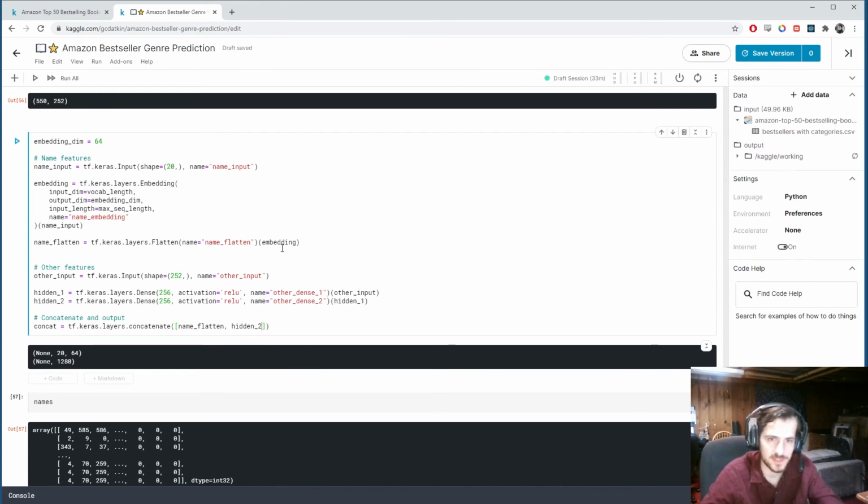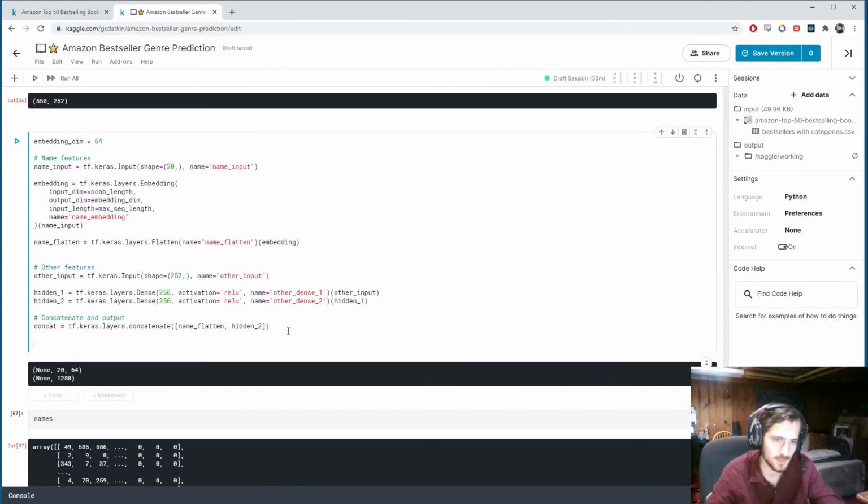So it's taking this one long vector with all our name data, all our name information, and this 256 length vector with all of our other information. And it's pasting them together, concatenating them together, and then we're going to have a final output, which is tf.keras.layers.Dense with a single value and sigmoid activation.